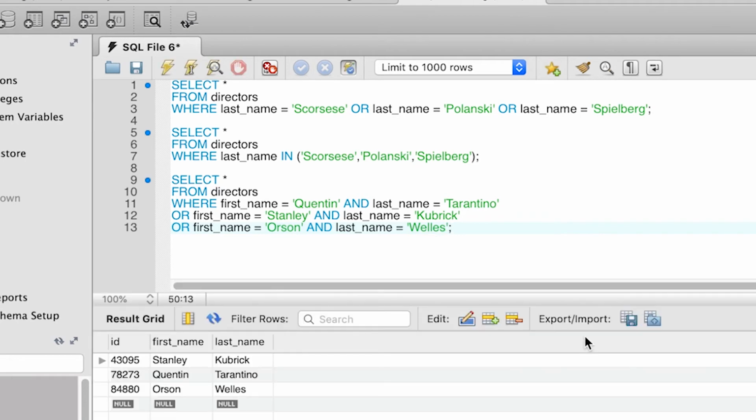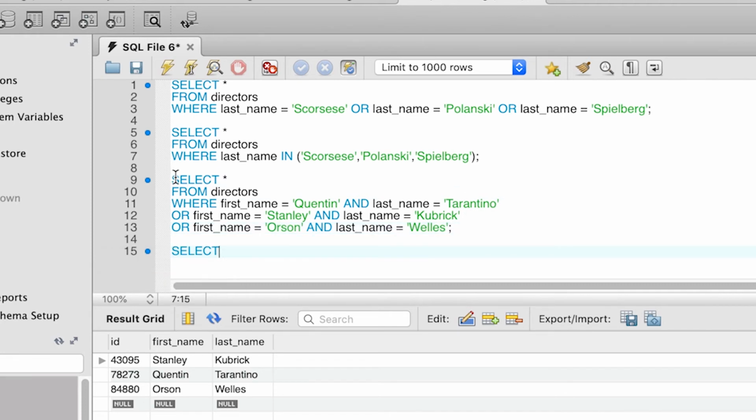That was the query that we have written last time. We can try it, it works. It has a relatively complex combination of AND and OR operators to ask SQL to return back the entries for these three directors. Let's see how we can write the same query using IN.